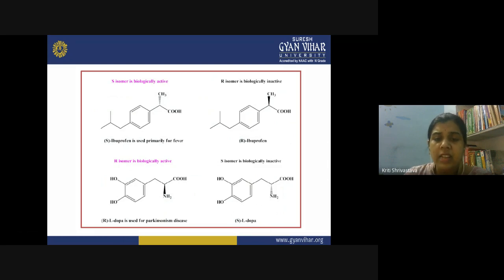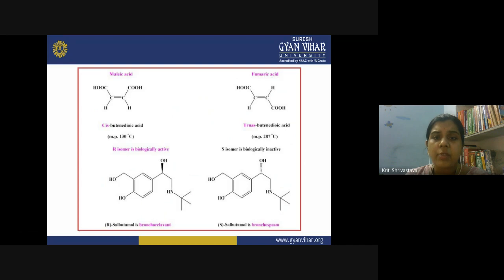So you can see how only the spatial arrangement of a group affects the activity of a molecule. Like here you can see the malic acid and fumaric acid. What has changed in these two compounds? Only the arrangement of the carboxylic acid and hydrogen, right? In the malic acid, both carboxylic groups are present on the same side, so we call it a cis isomer. And in the fumaric acid, both carboxylic acids are present on different sides, so now we get a trans isomer.